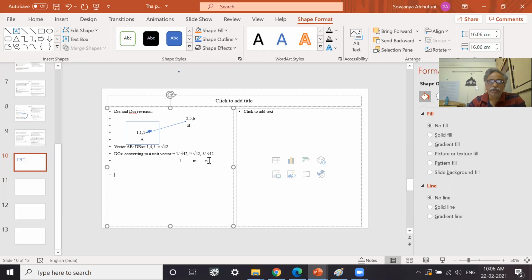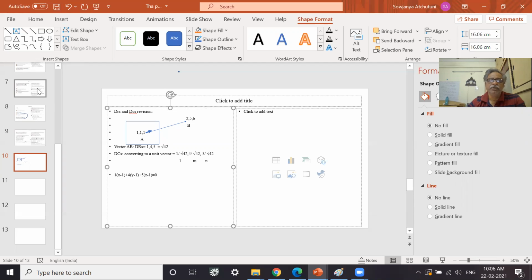So here L, or you can write the DR itself, 1 into x minus 1 plus 4 into y minus 1 plus 5 into z minus 1 is equal to 0. So this is the equation. Here in the dot product we would get root 42, but that is on the 0 side, so it becomes 0. So we are remaining with this equation.